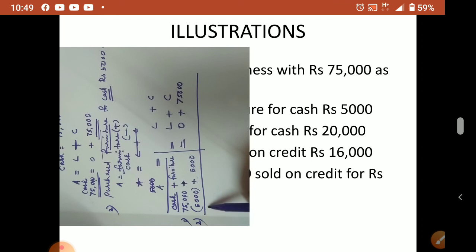Liability side no effect. So you see what is the effect of the new equation? 75,000 minus 5,000, how much it will come? 70,000 only now cash, because 5,000 you paid for furniture, but that cash is available in the form of furniture, that is 5,000. Okay, and this side liability 0 plus capital now also 75,000. Capital will not change. If he bring more capital then it will change. If he bring more capital, capital also will change. At the same time it is cash. Cash also will increase. Both side will increase. Understood? Okay. So now second equation we proved. So now how much is coming? Both the side 70 plus 5, 75,000. This side also 75,000. Okay.